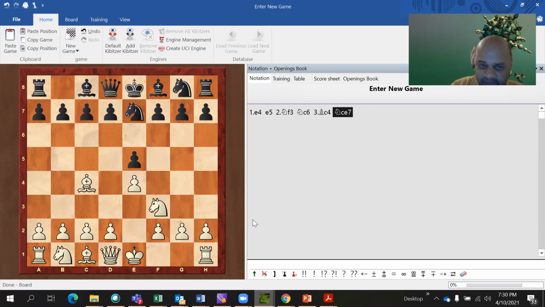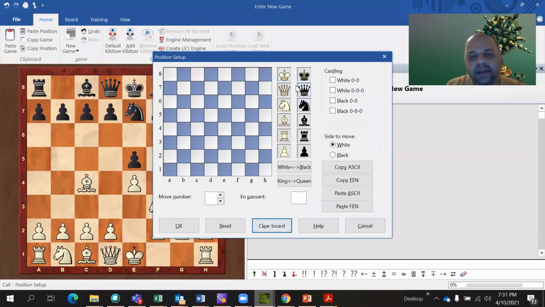Anup was asking what happens if it is not clear which piece moved, so sometimes it will happen like this. I will just show you the position. Clear board. Okay, let us put the two kings here. White king is here, black king is here. I'm going to put two knights for each side, and maybe a pawn each, just to make the position playable.